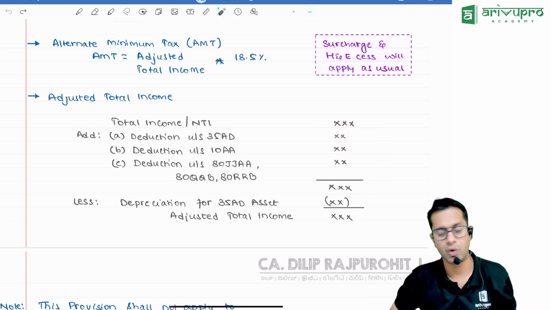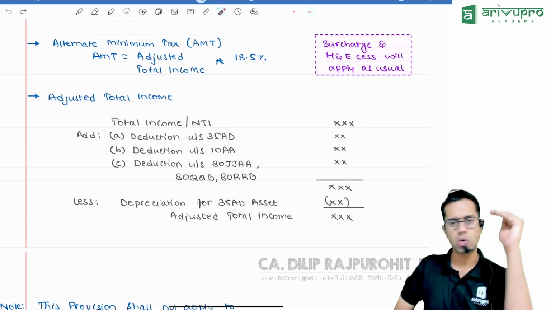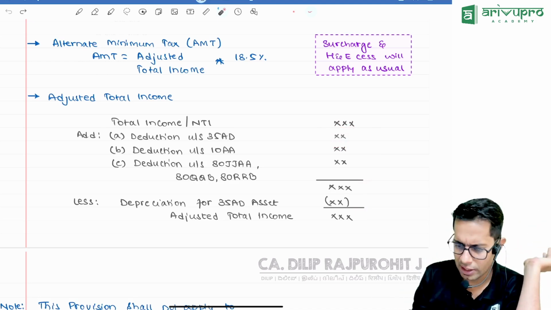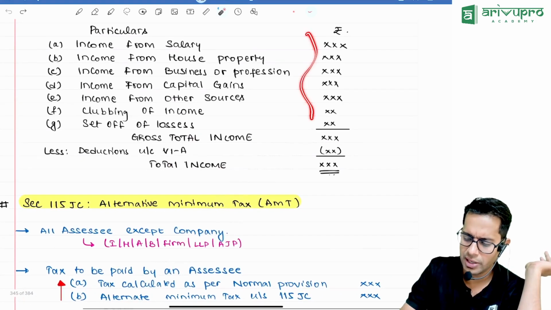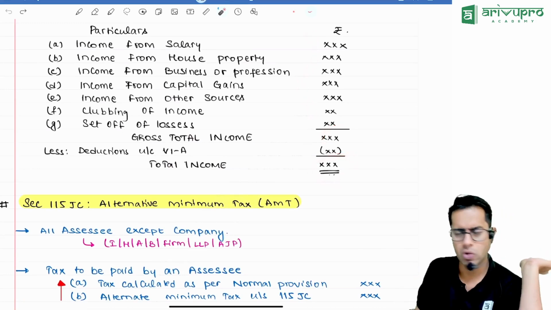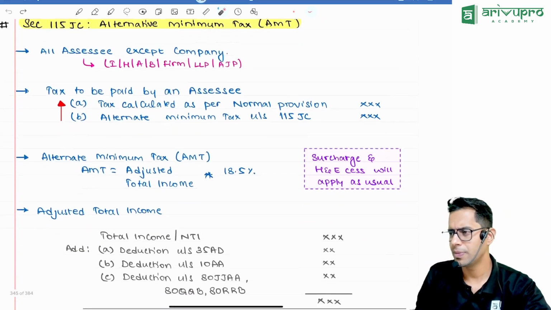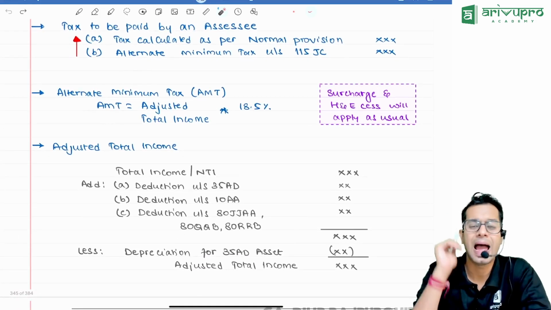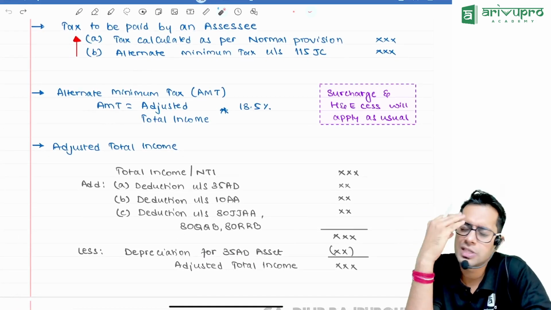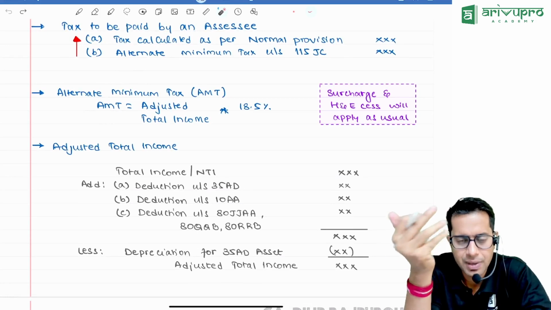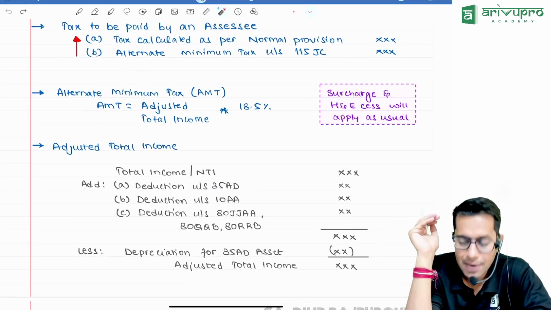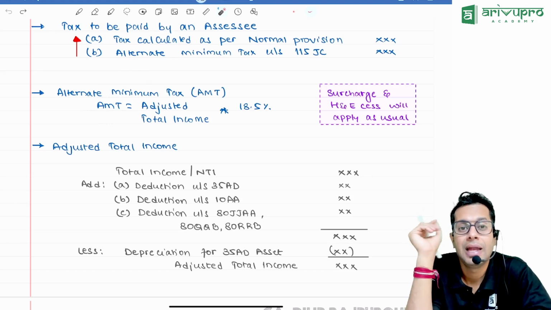I'll repeat once again. What is adjusted total income? Take your total income, whatever total income you have calculated after all the heads of income, set-off, etc. From the total income, add back what, sir? Deduction claimed under 35AD, if any. Add back deduction claimed under 10AA.